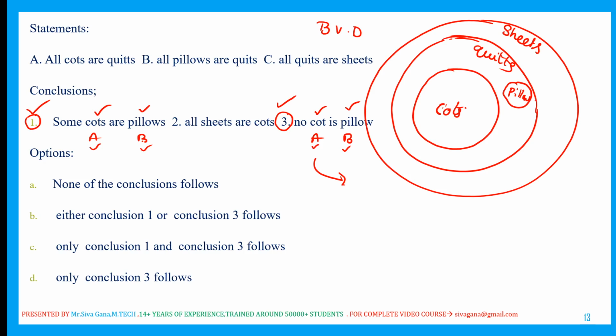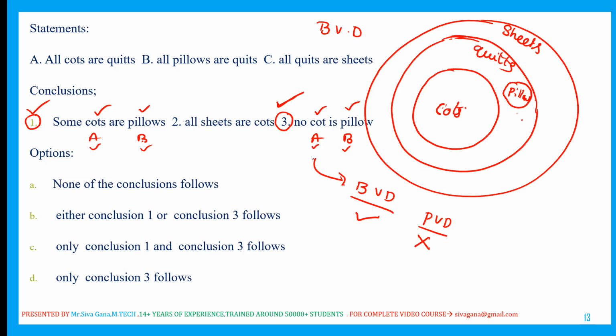Whether these are complementary or not is decided by the negative conclusion. No cot is pillow in the basic Venn diagram. Yes, this is absolutely true, there is no connection between cot and pillow. Now the possible Venn diagram: I can draw this pillow over here also. In that case, some cot is pillow. So that is the reason why in the possible Venn diagram, no cot is pillow is false.